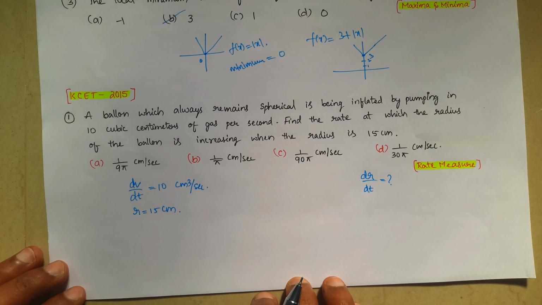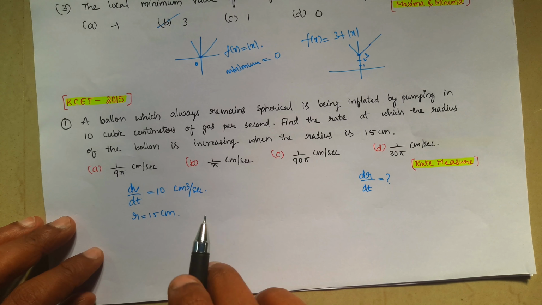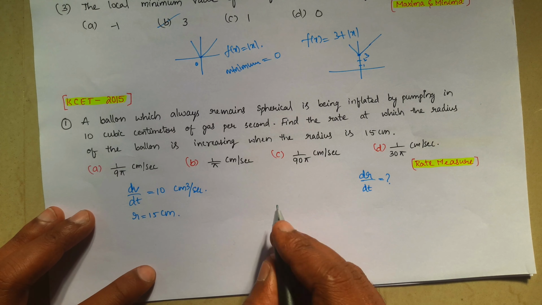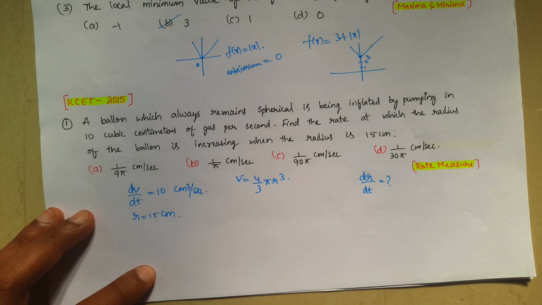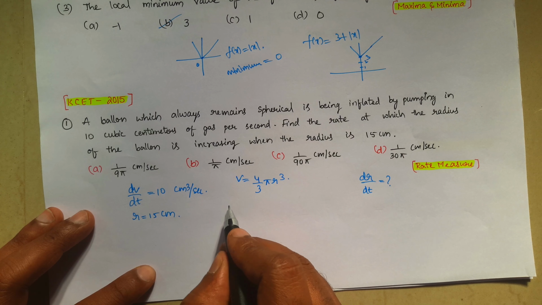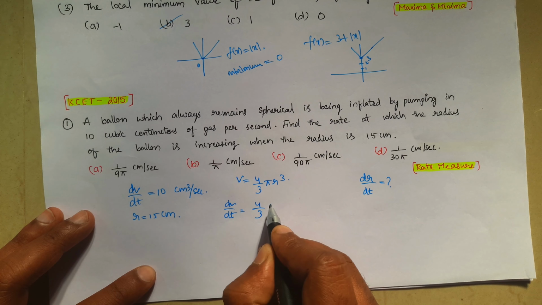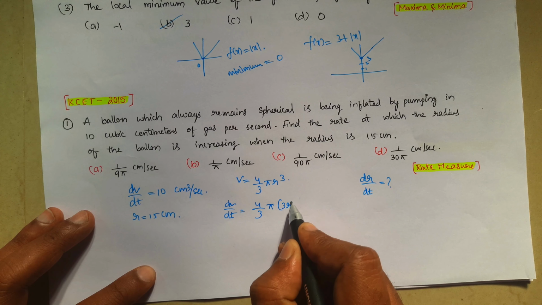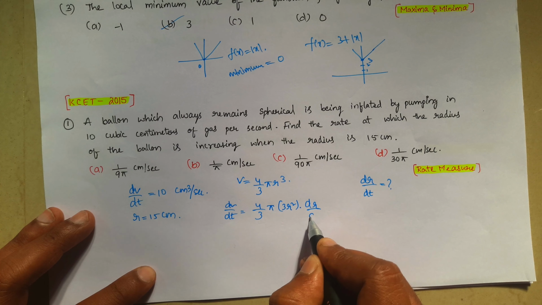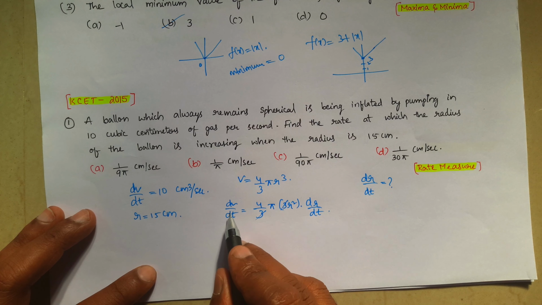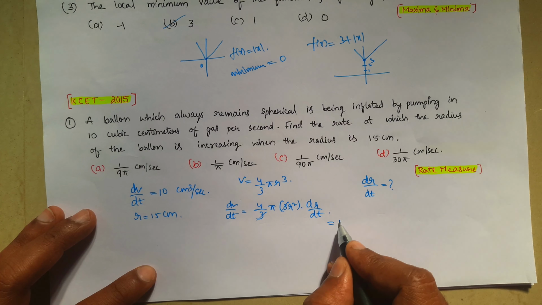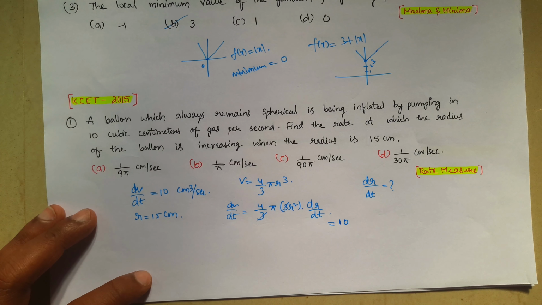Now, the volume of the sphere we know is equal to 4 by 3 pi r cubed. If we differentiate with respect to t, we get dV by dt is equal to 4 by 3 into pi into 3 r squared into dr by dt. So the 3 and 3 cancel. We know that the dV by dt value is equal to 10, which I will write on the right hand side.